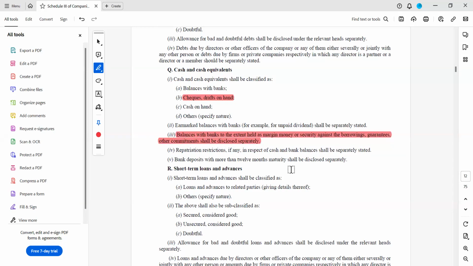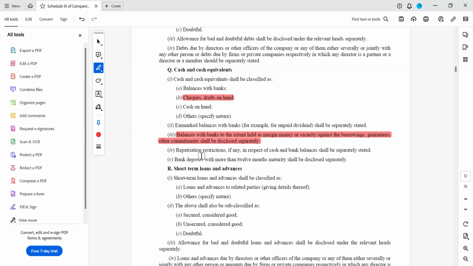Suppose we have some deposits and we have got some lien on the deposits, then it has to be disclosed separately. Same way, earmarked balances with banks. Suppose unpaid dividend is there and the bank has earmarked that money for the purpose of payment of the dividend, then you have to show that also separately.